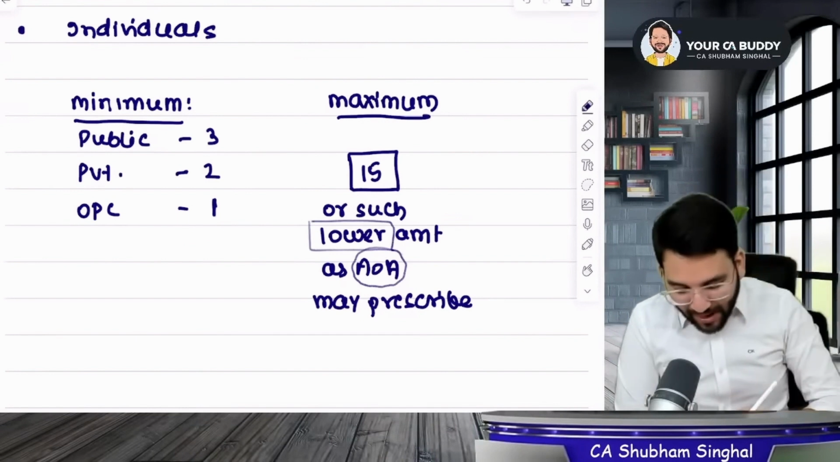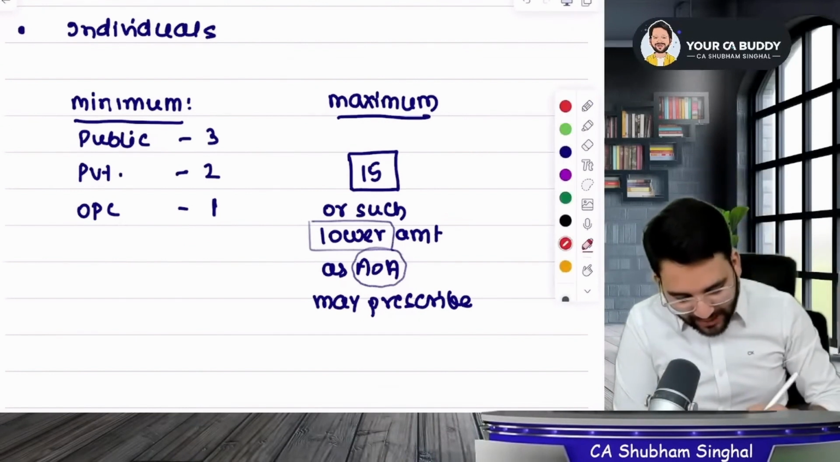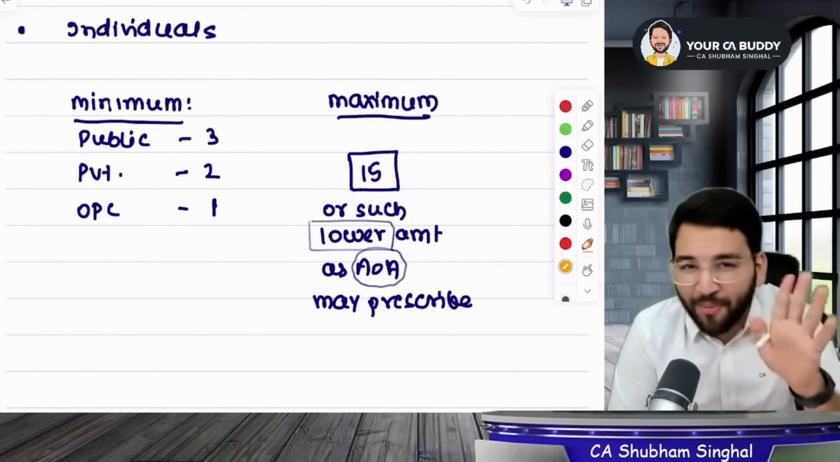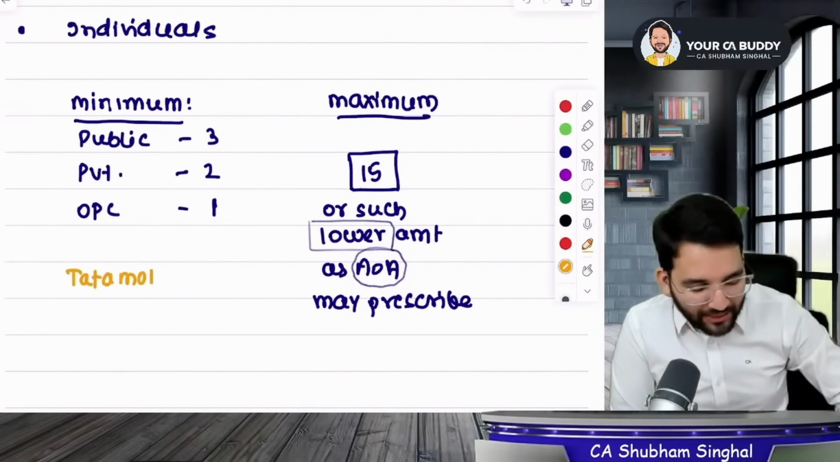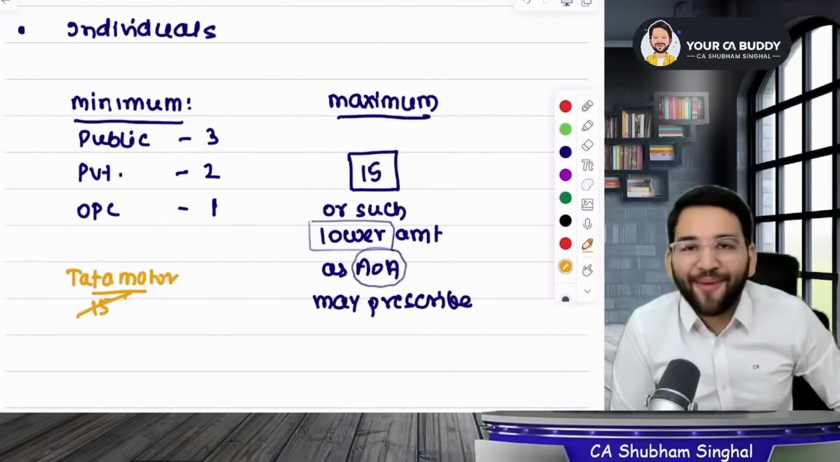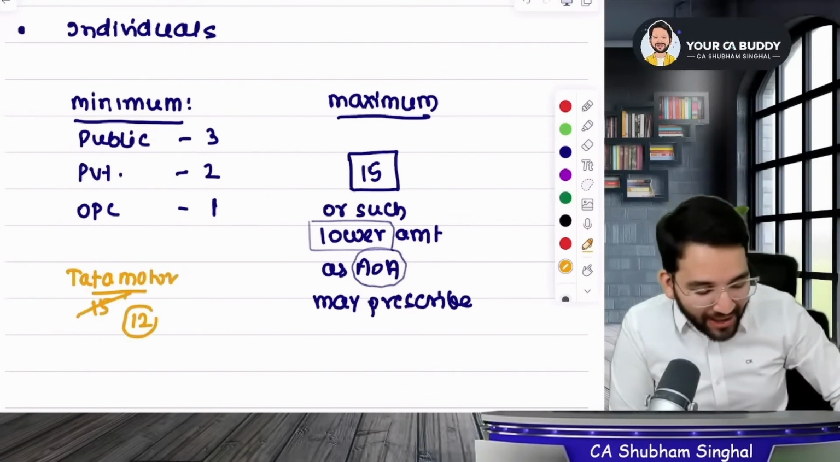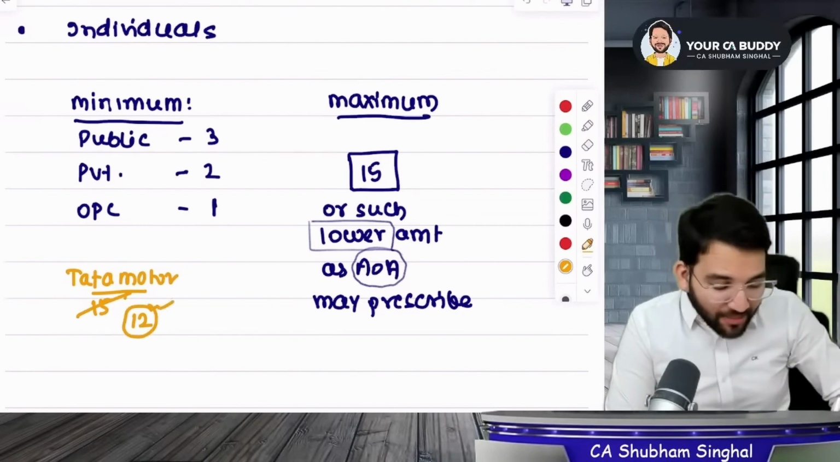Let me tell you, take Tata Motors for example. What did they do? Don't write things that I will write with the orange pen. Coming back to the example, what did Tata Motors do? Tata Motors said, though the law says the limit is 15, even 15 is too high. In our company, there will be a maximum of 12 people. A maximum of 12 people will be on the board of directors, which is good.